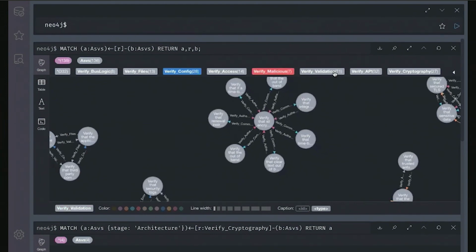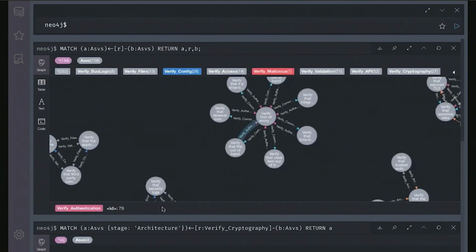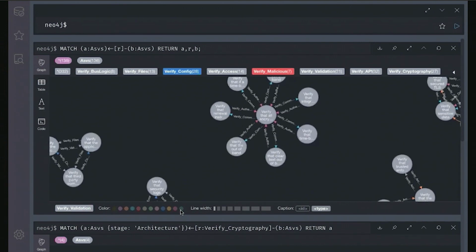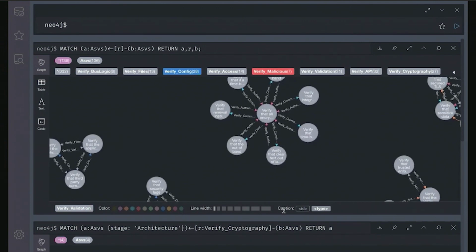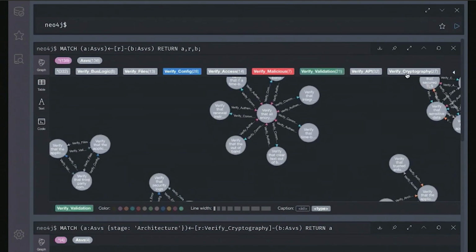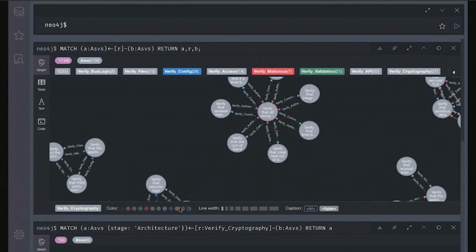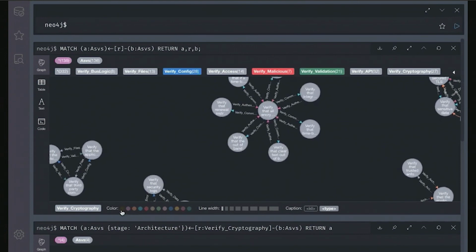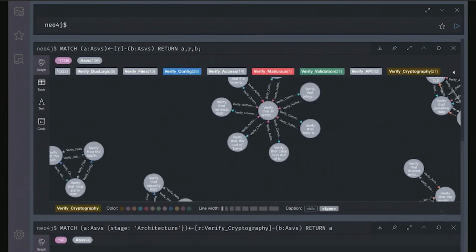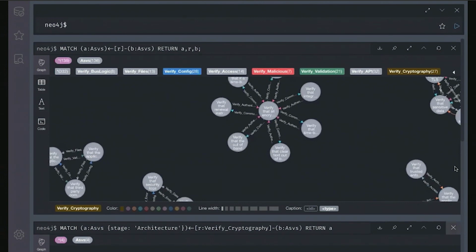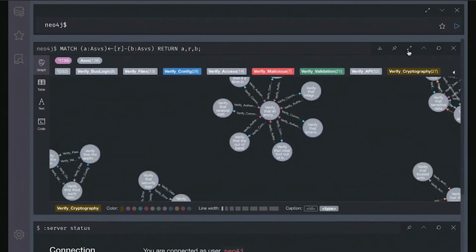Now, verification validation is where someone is interested in doing input validation. I would give this a green color just for the time being. There we go. And cryptography, give it a more pronounced color or a very dull color here. So yeah, I've just given color for 4 domains so far.